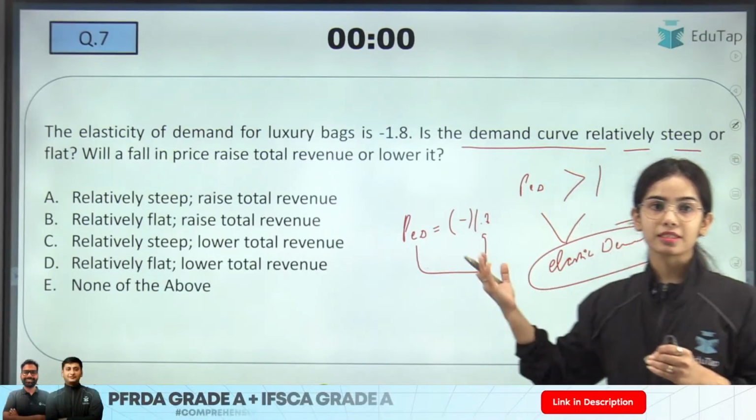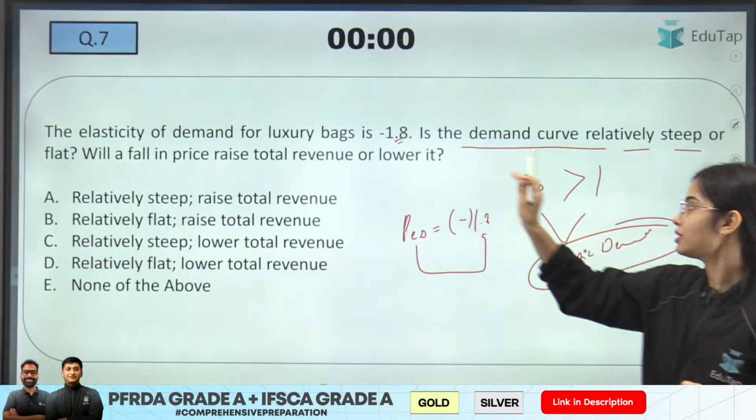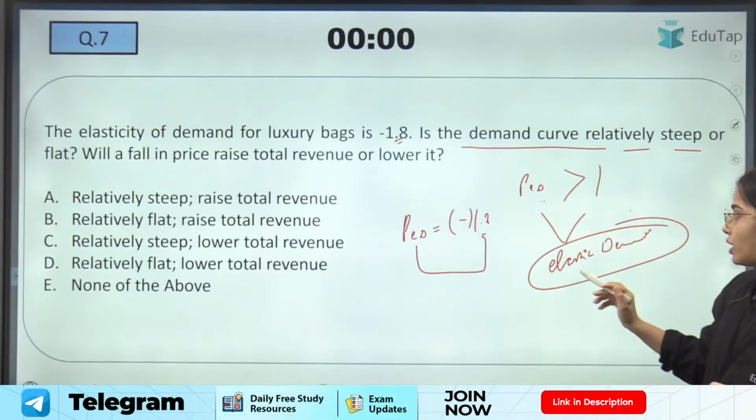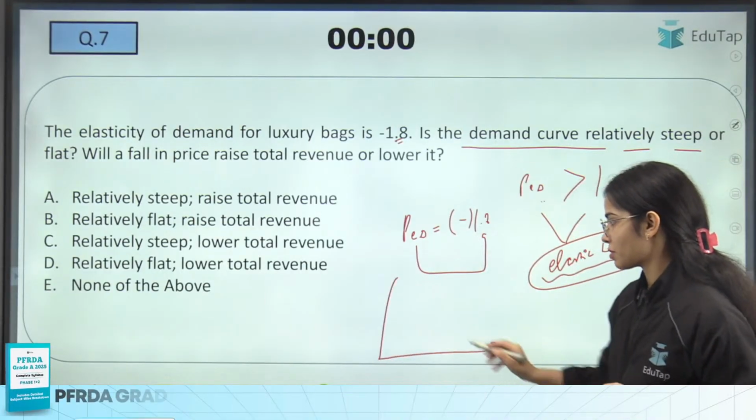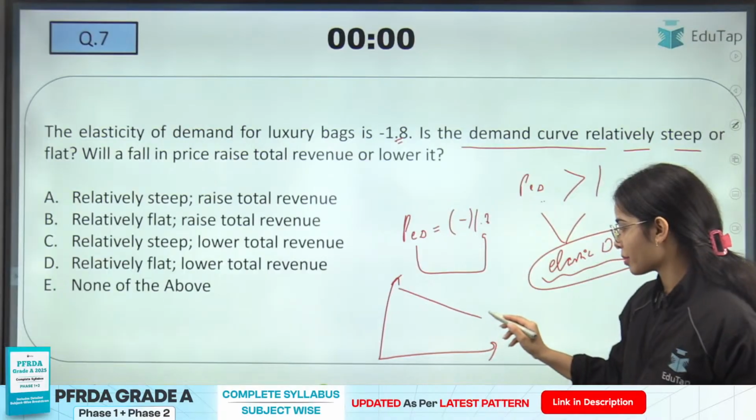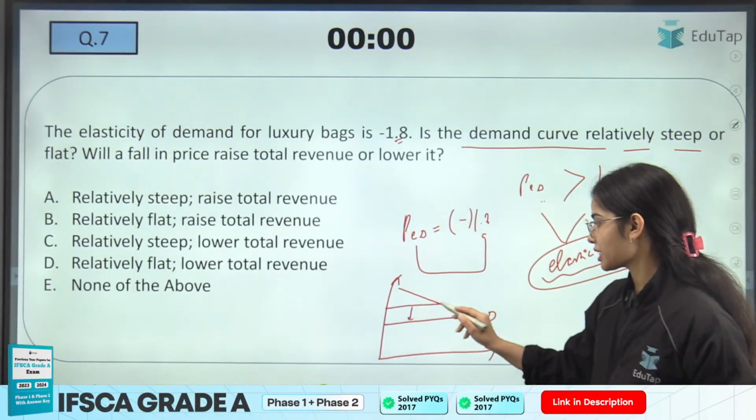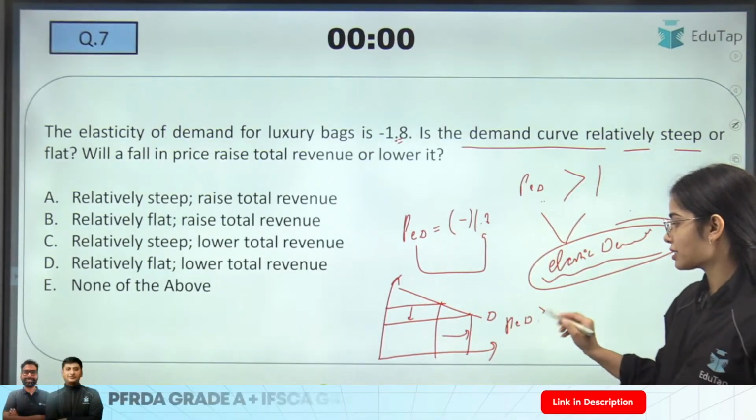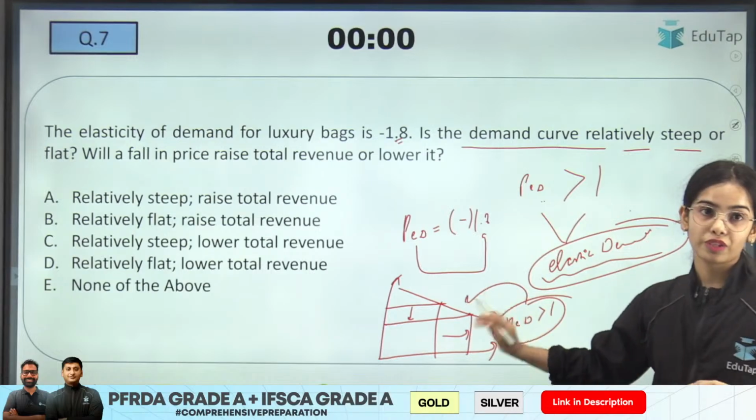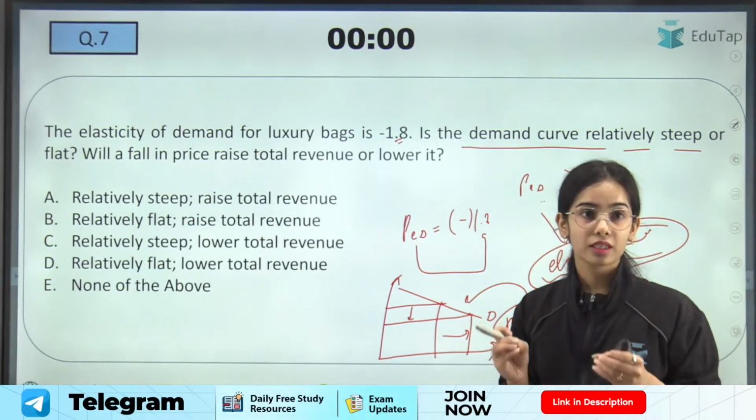Okay. So when the price elasticity of demand is greater than 1, here it is 1.8, that means the demand curve is elastic. So this demand curve has elastic demand. With a slight decrease in price, there is a huge increase in demand. So price elasticity of demand greater than 1 is the case of elastic demand. Here we have a flat demand curve.